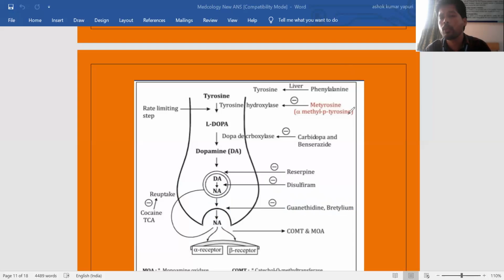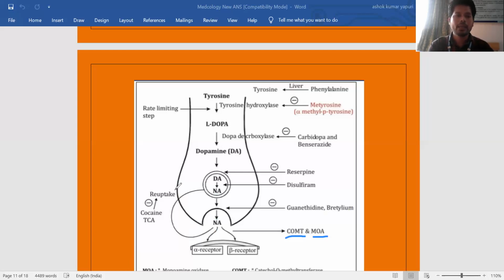Like acetylcholine metabolism, where there is the acetylcholinesterase enzyme, for the catabolism of the catecholamines, the enzymes are COMT, catechol O-methyl transferase, and MAO, monoamine oxidase. So these two are the enzymes responsible for the metabolic degradation of the catecholamines.